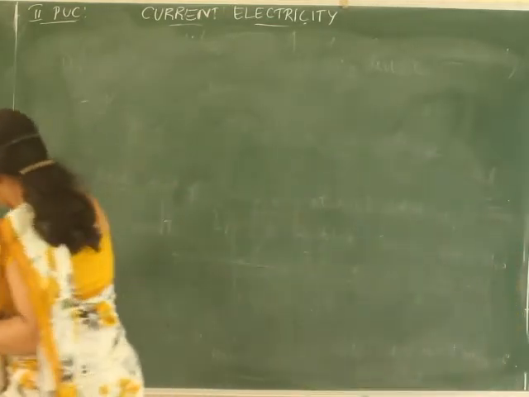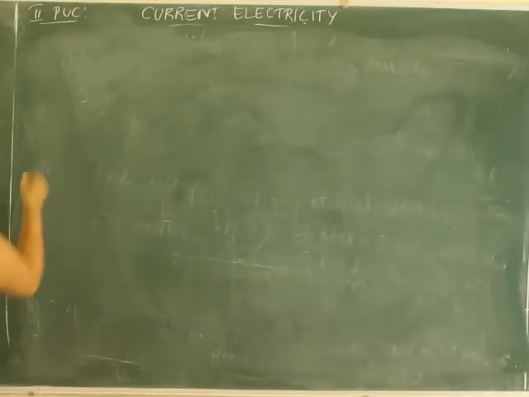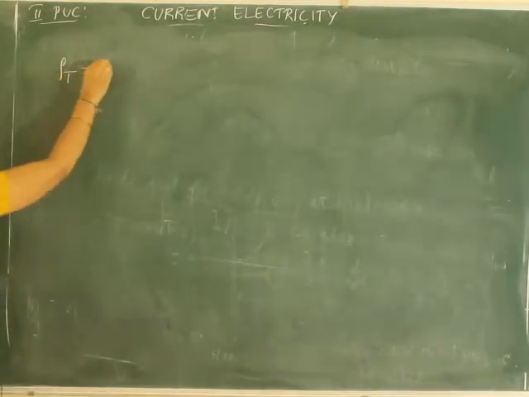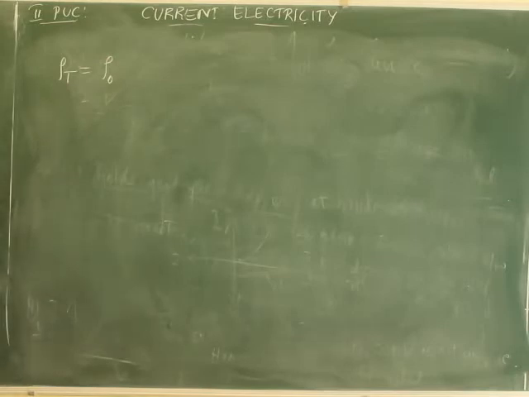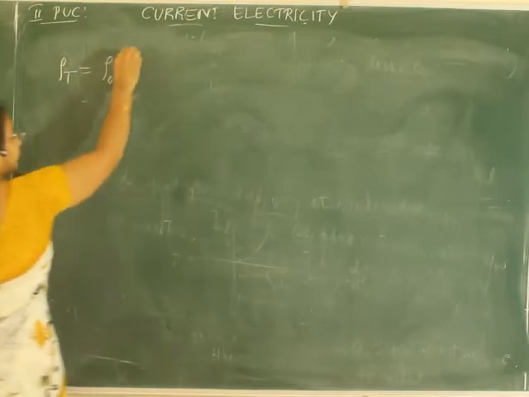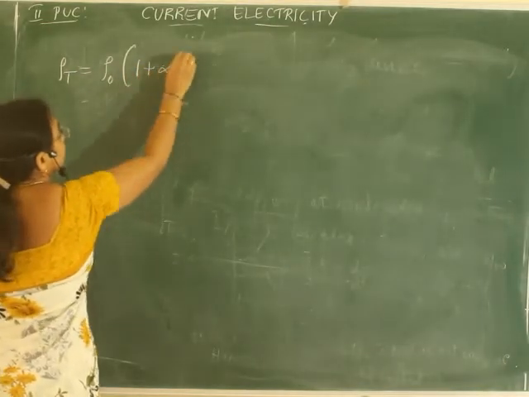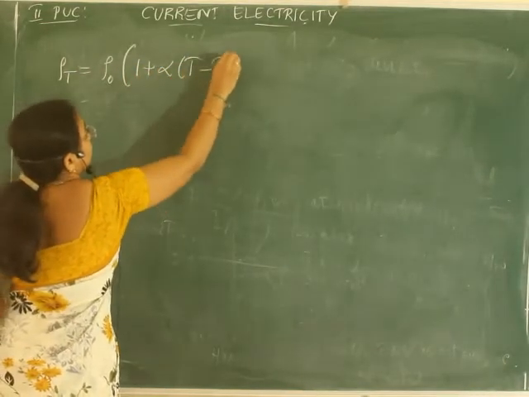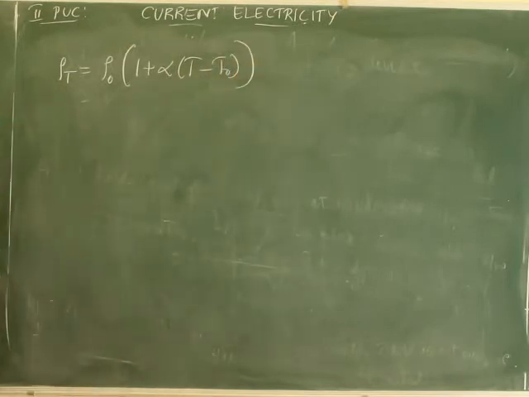That is, rho T is equal to rho naught into 1 plus alpha into T minus T naught.